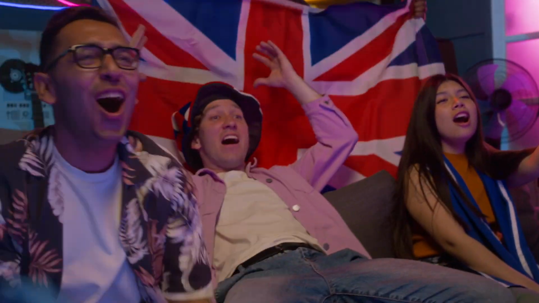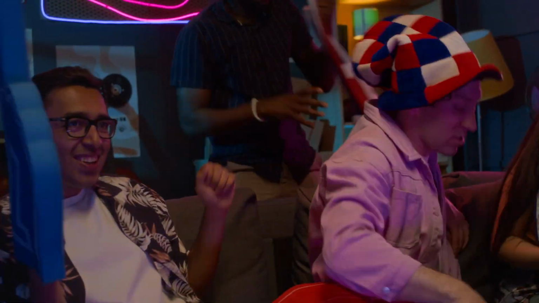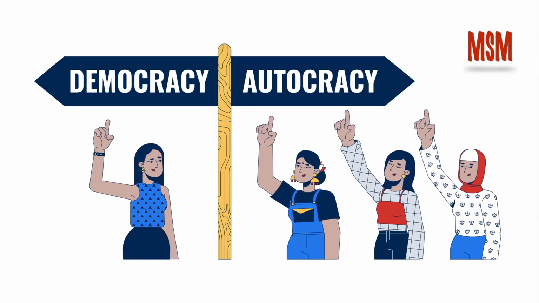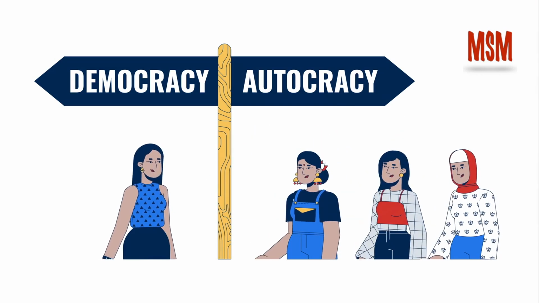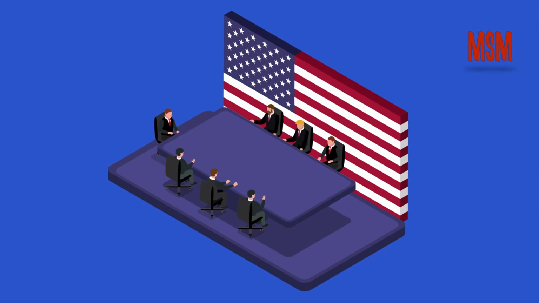This system makes it very hard for smaller parties to win. Over time, people stop voting for small parties because they think their vote will not matter, which strengthens the two main parties. Countries also differ in how their governments are organized.